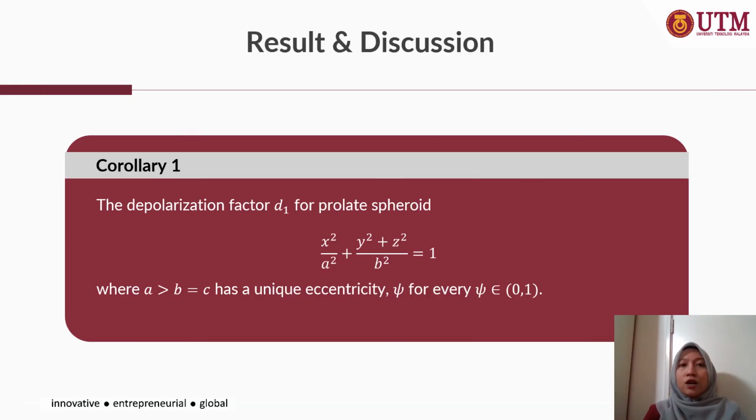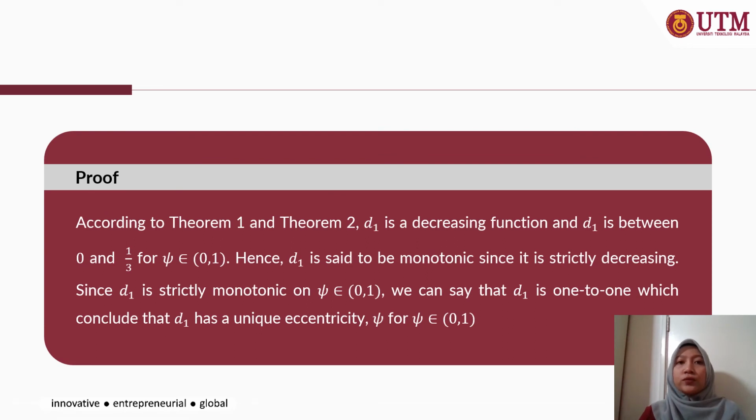Last but not least, for Corollary 1, D1 for a prolate spheroid, where A is greater than B, has a unique eccentricity phi, where in this case, we want to find out there exists a unique phi for phi in (0, 1) for the function of D1. So, to prove this, we refer to the previous Theorem 1 and also Theorem 2, where D1 is decreasing and it is between 0 and 1/3.